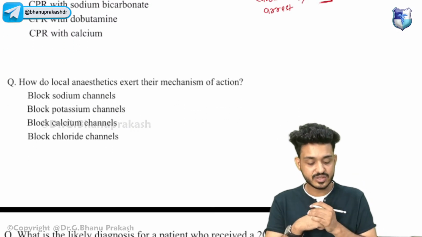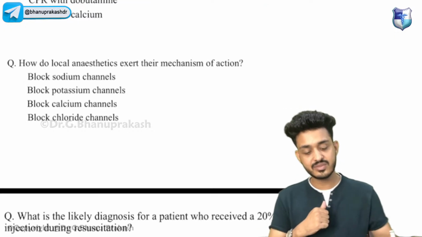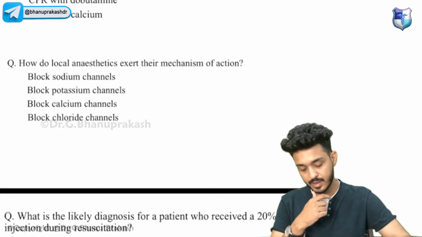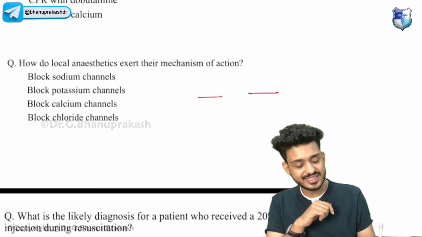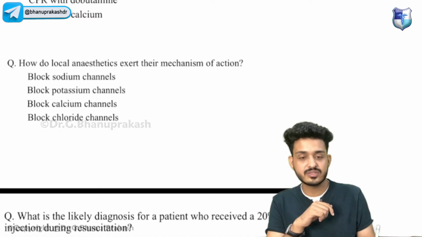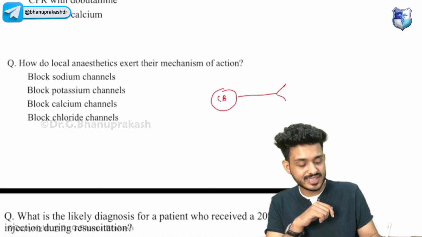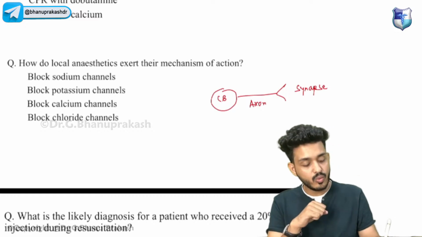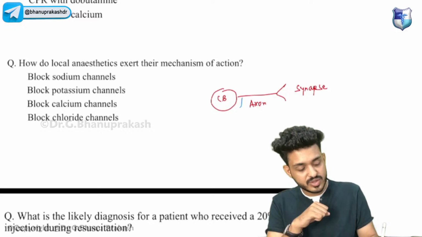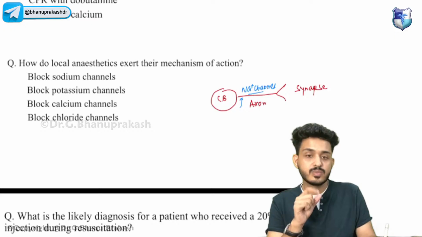Now the next question: how do local anesthetics exert their mechanism of action? Try to answer this one. They will be blocking what? Sodium channel, potassium channel, or what? Suppose this is basically how local anesthesia is working. Remember, let me teach you. This is your cell body, this is a neuron, this is your axon, this is your synapse, right? Now information is going in from that neuron itself. Here we are having sodium channels, right? So what they will do is just block the sodium channel.